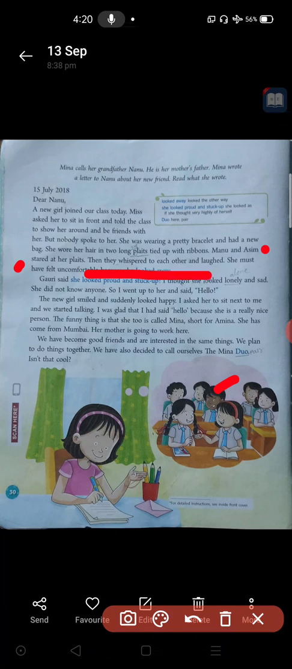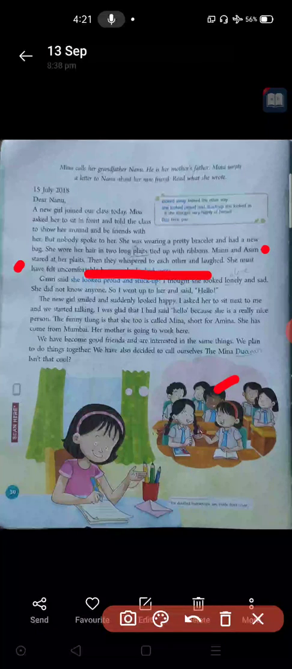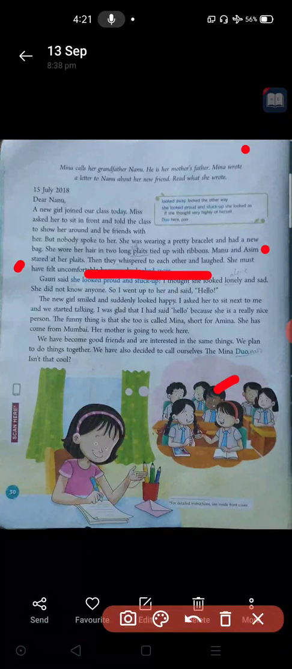Okay, Asim told something to Manu in his ear, and Manu told something to Asim in his ear. They whispered means talking slowly. They spoke slowly to each other, and they started to laugh. It means maybe they teased that girl, teasing. Okay, it means they were laughing at that new girl. Manu and Asim were laughing at that new girl. They saw her plaits, and they whispered to each other, and they started to laugh.